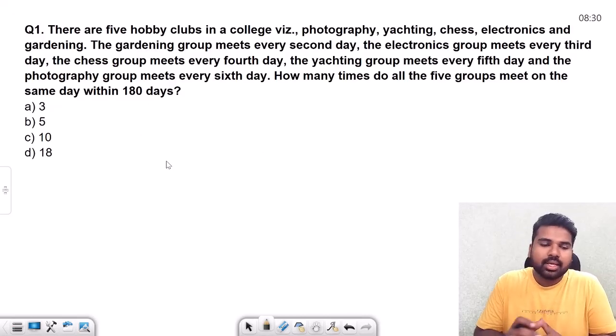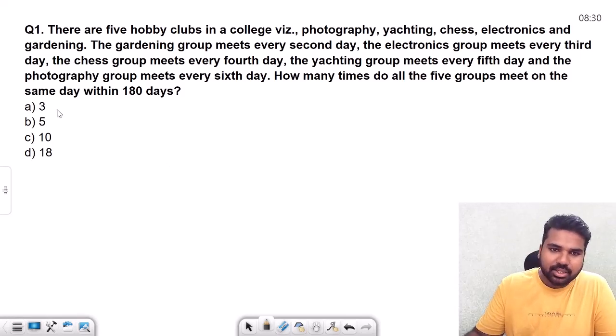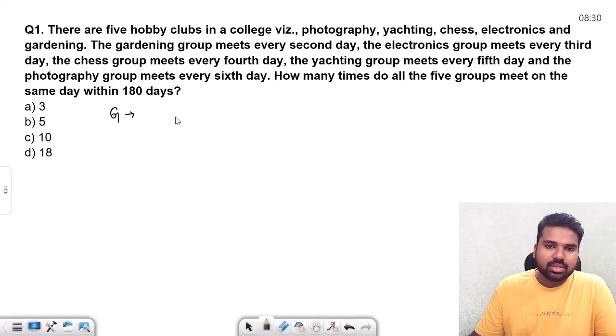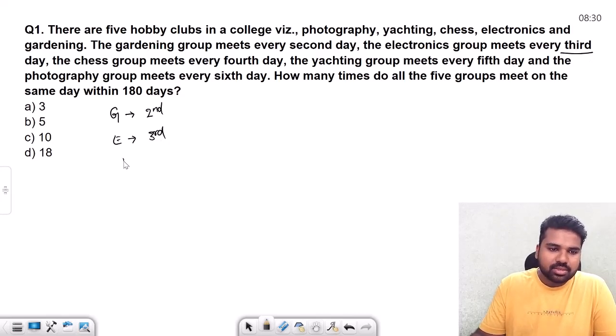First question. There are 5 hobby clubs in a college. The clubs are photography, yachting, chess, electronics, and gardening. Let me write it here. The gardening group meets every second day. Similarly, the electronics group meets every third day. The chess group meets after every fourth day. The yachting group meets after every fifth day. And the photography group meets after every sixth day.